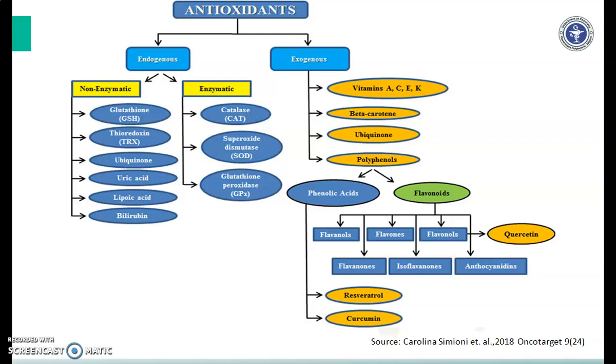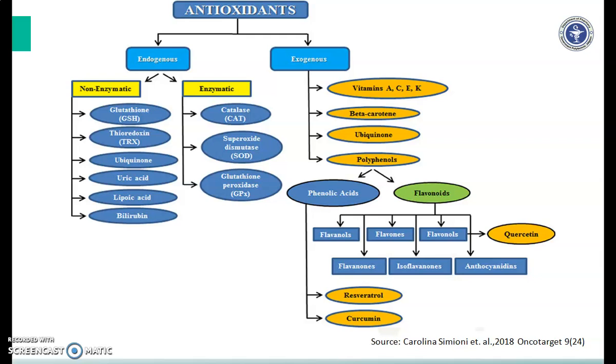Ubiquinone is also one of the antioxidants taken from the exogenous source. Then polyphenols, which includes phenolic acids and flavonoids. Flavonoids are of different types like flavanols, flavones, flavonols, flavanones, isoflavones, and anthocyanidin. The flavanols include quercetins, kaempferols.